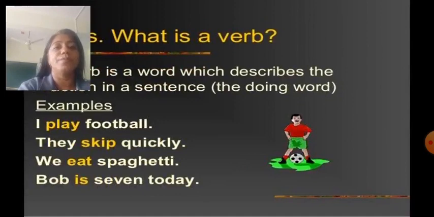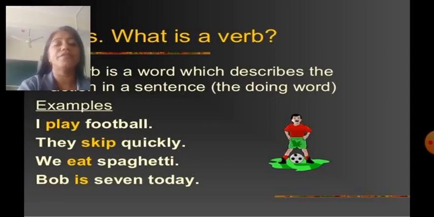What is a verb? Let's revise. A verb is a word which describes the action in a sentence. That is, the doing word is known as a verb. For example, I play football. They skip quickly. We eat safagati.